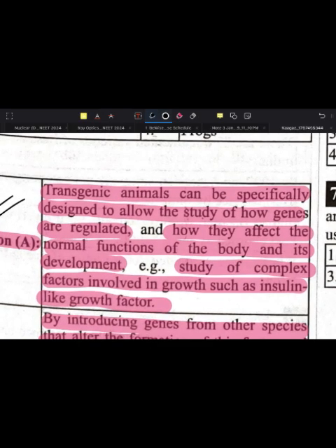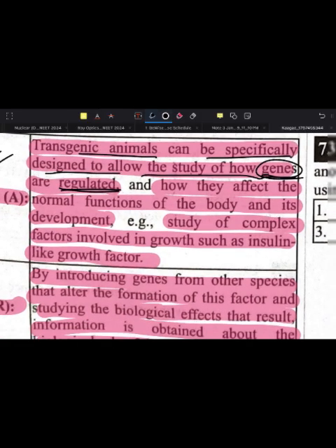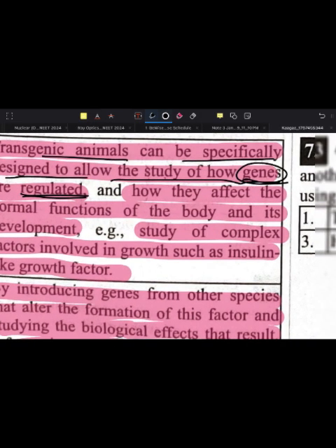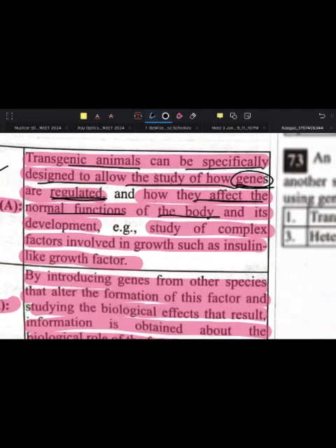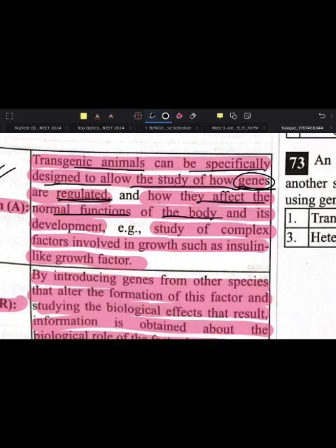The assertion says that transgenic animals can be specifically designed to allow the study of how genes are regulated. This is true. We design the gene in such a way to allow the study of other foreign genes, isn't it? And how they affect the normal function of the body and its development.